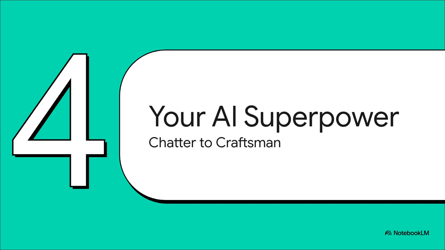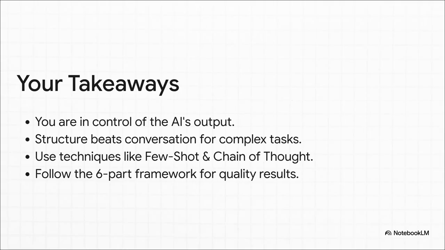So we have really gone on a journey here. By understanding these ideas, you've completely changed your relationship with AI. You're not just someone who chats with it anymore. You're a craftsman, and this is your new superpower. The most important thing to walk away with is that you are in control of the output. For any complex task, structure will always beat simple conversation.